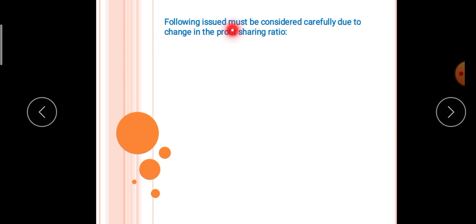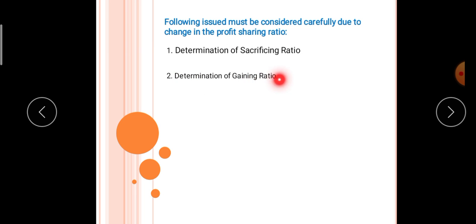Now see, at the time of reconstitution, when the relation between the partners is changing, certain adjustments are to be done. And what are those adjustments that we will discuss? First one, we will find out the sacrificing ratio. We will find out the sacrifice made by any partner. Some of the partners will be gaining and some of the partners will be sacrificing, losing. So we will find out the sacrifice made by the partners. In the same manner, we will find out the gaining ratio. We will find out both the sacrifice made by partners and the gain made by the partners.